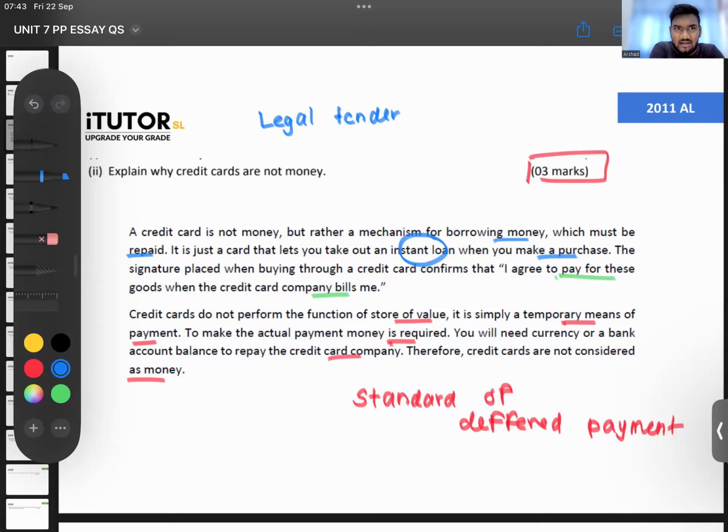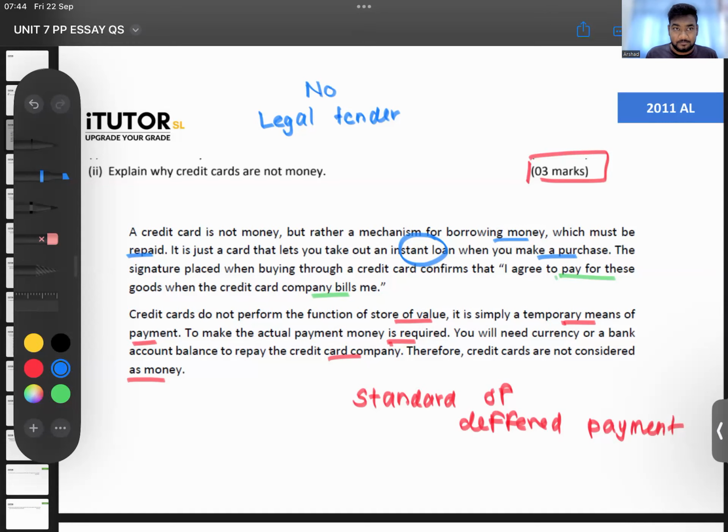Let's say you're trying to pay your class fees using a bank transfer. I can say, no, I don't want bank transfer. I have the right to do that. I can say, only if you come to my house and pay the class fee, I'll take you into the class. I can do that. But I can't ever reject physical cash. That is what you call legal tender. It is accepted anywhere. So a credit card does not have legal tender status. You can highlight that as well.